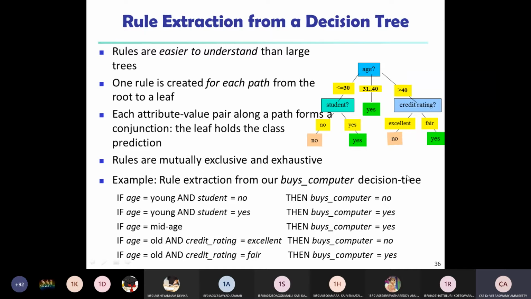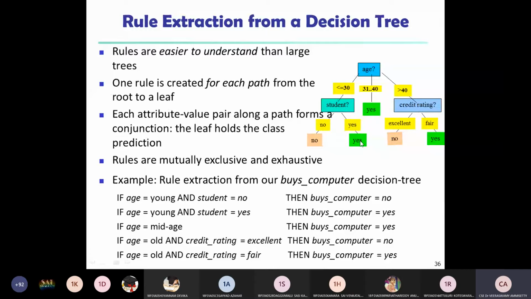So as per our decision tree, first we take the root node. If age is less than or equal to 30 and student is equal to no, then buys a computer is equal to no. That is the first rule. Next, age is less than or equal to 30 and student is equal to yes, then buys a computer is equal to yes.